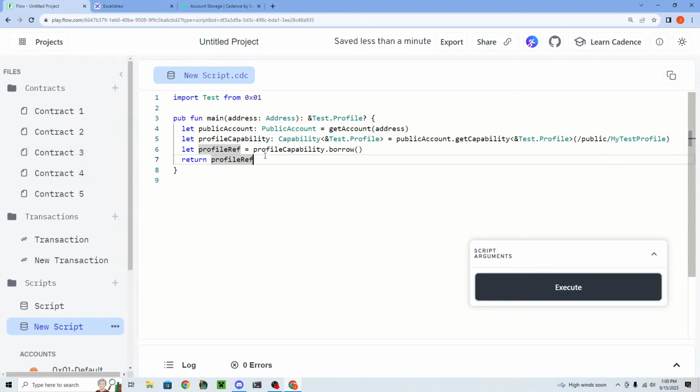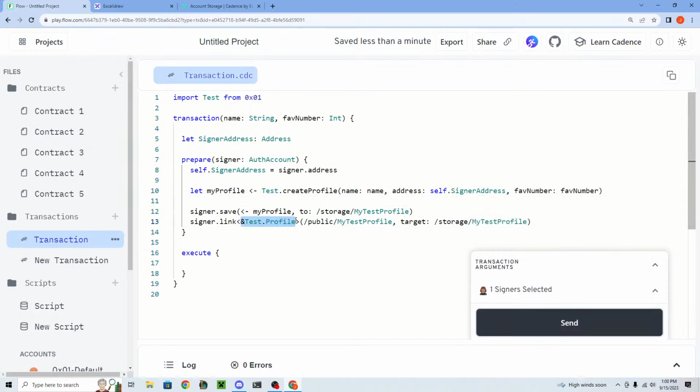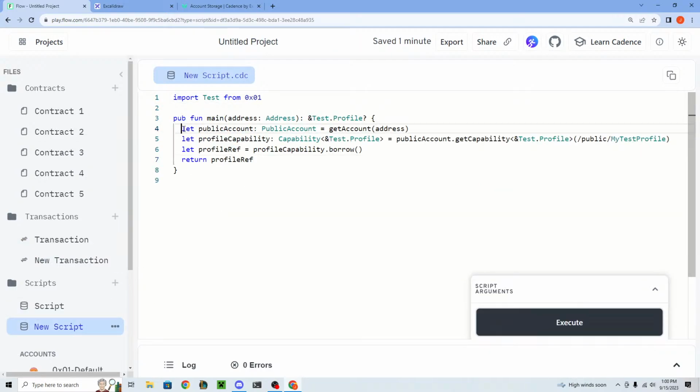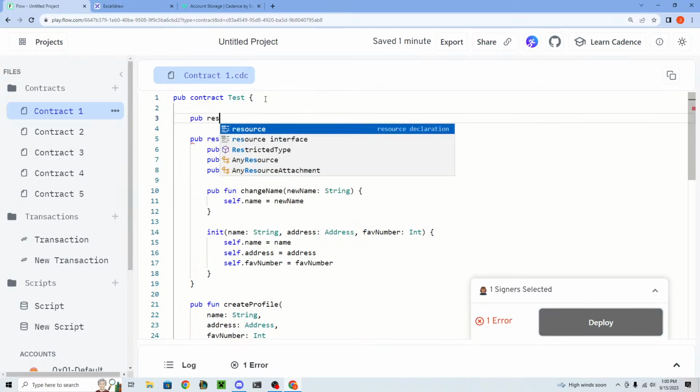Now there's a problem, and the problem is that when we linked that to the public, we linked the whole type. We linked test.profile. So what this means is, while we did get this in a script and you can't change any data in a script, we could do this in a transaction as well. I could run a transaction that publicly gets OBO's profile, and I can get a reference to it. And then once I get a reference to it, I can now call change name. So I'll be able to basically change OBO's name because OBO has linked his profile to the public. So what we can do is use resource interfaces.